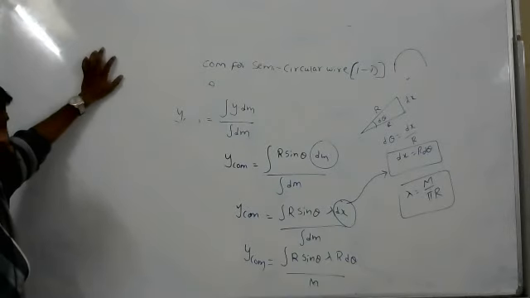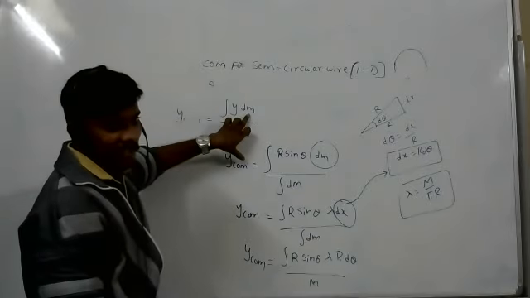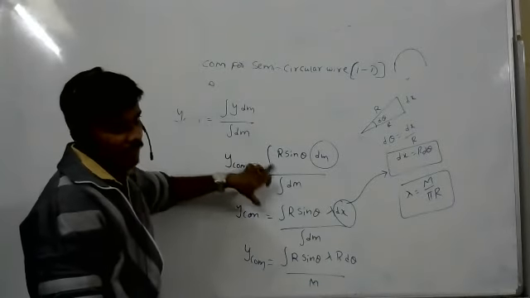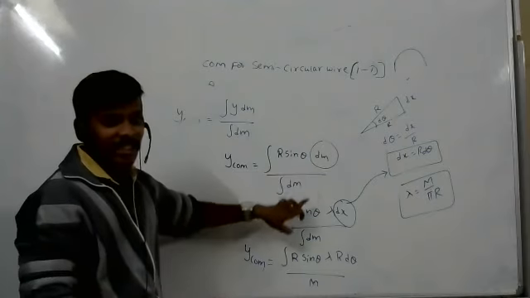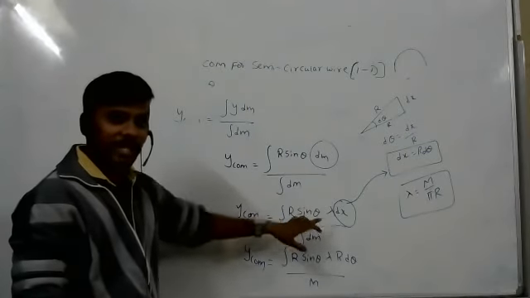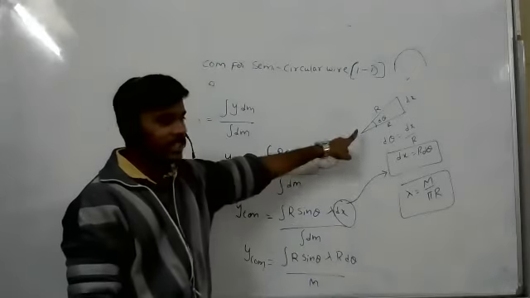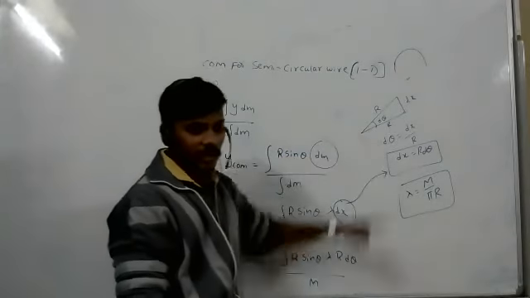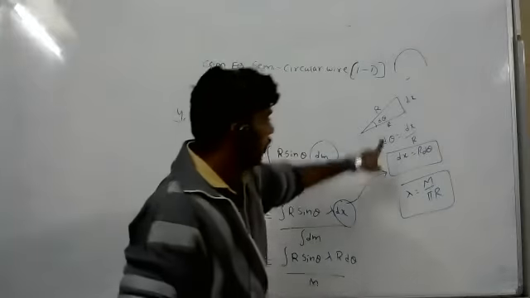Why, what happened? Tell me. We wrote this formula, we can't integrate. Why did we write r sin theta, even though we can't integrate? Yeah, I got it. We change dm like lambda dx. So dx from this diagram, dx we have taken.